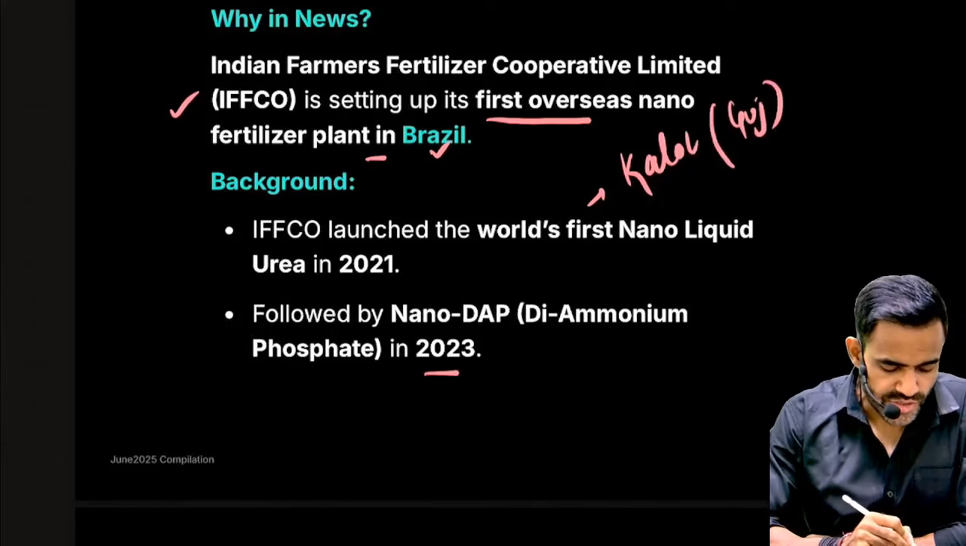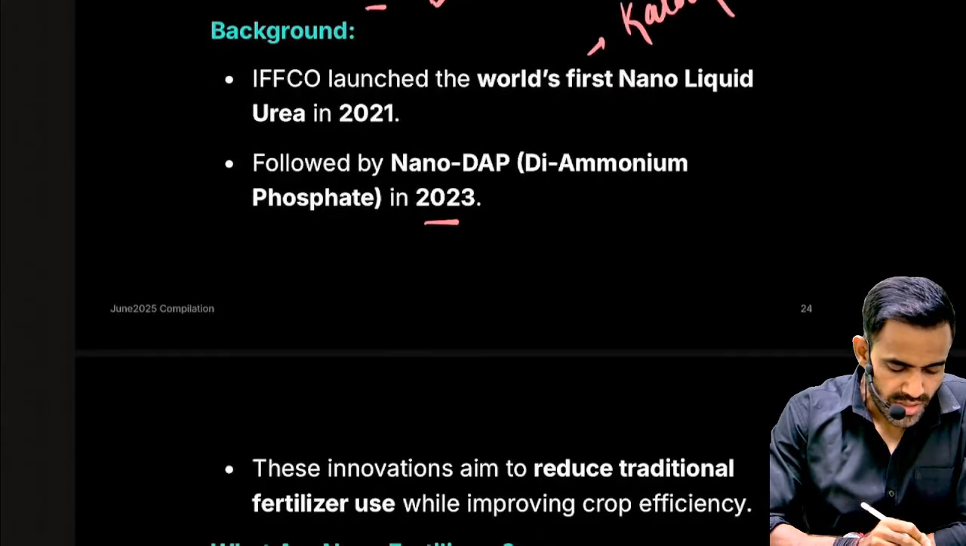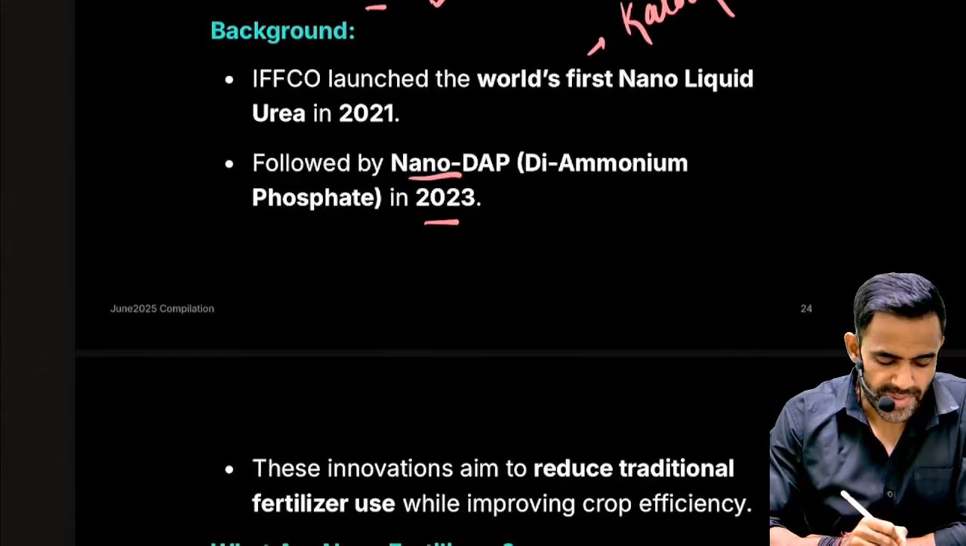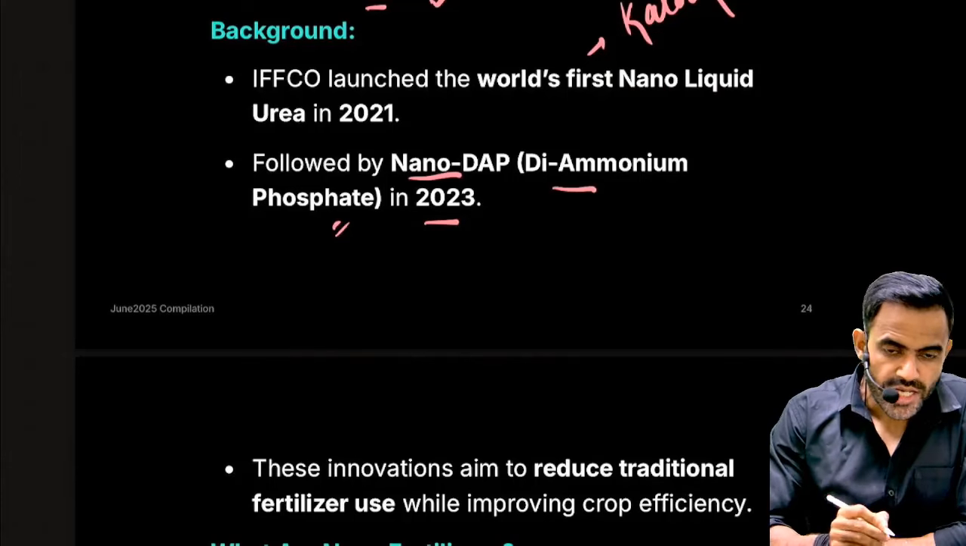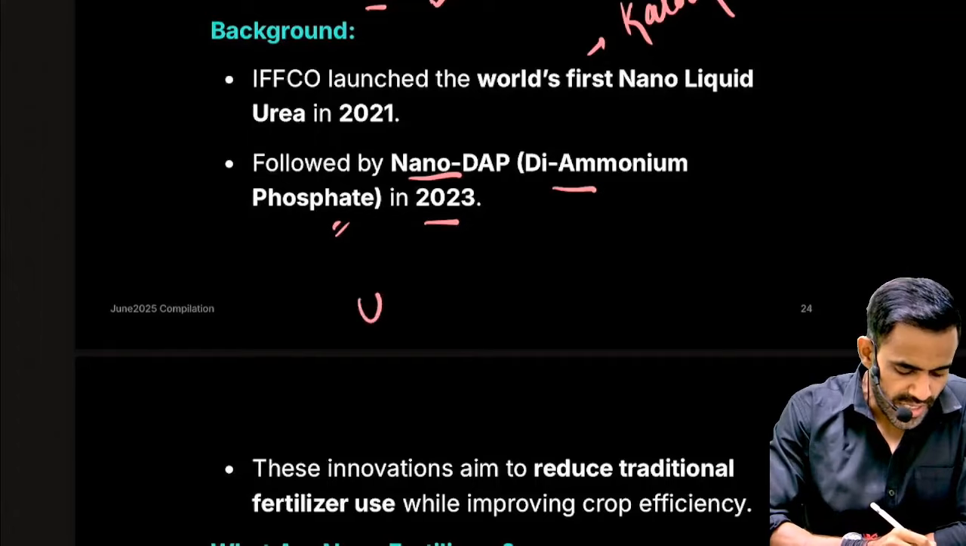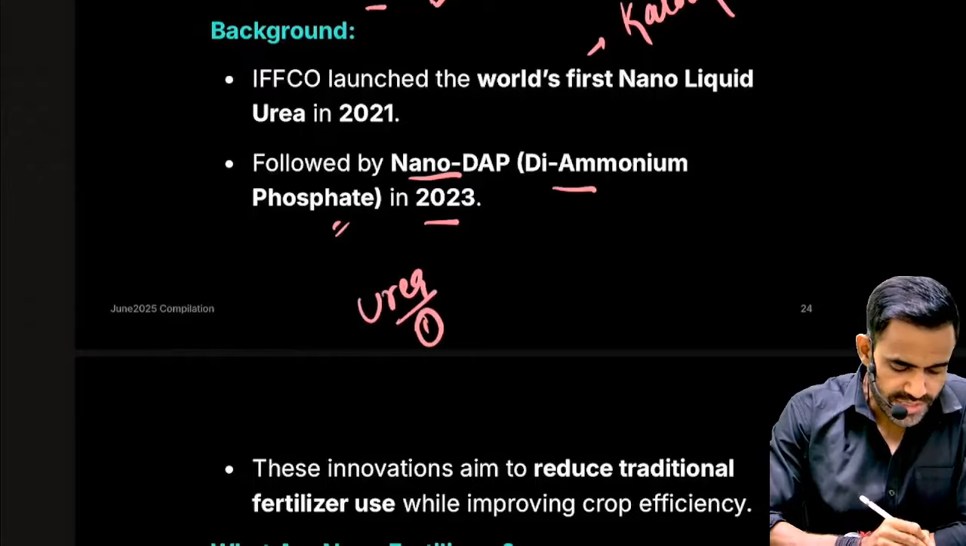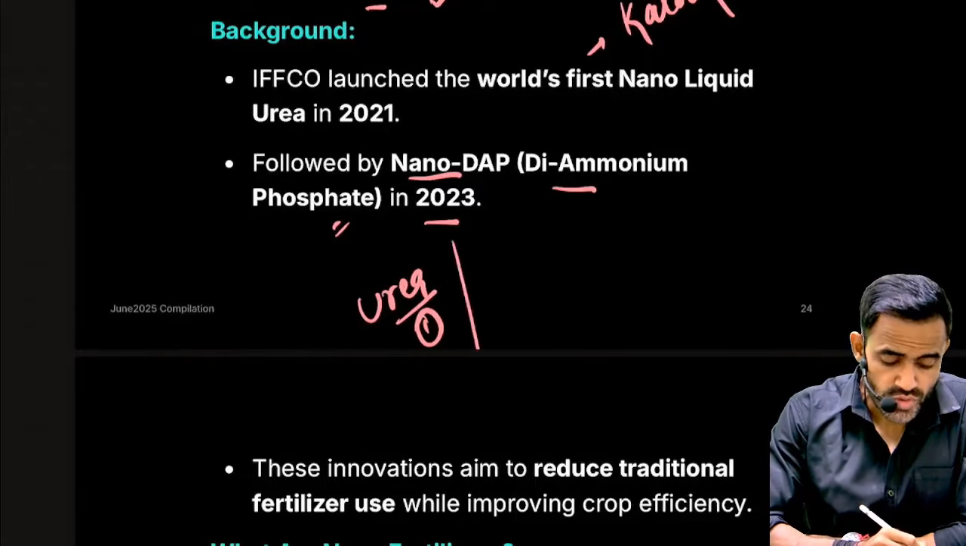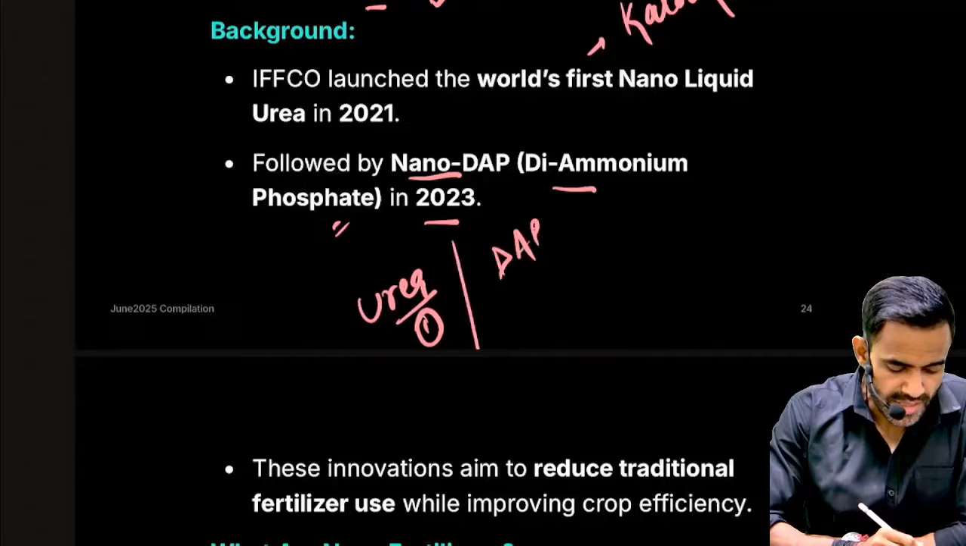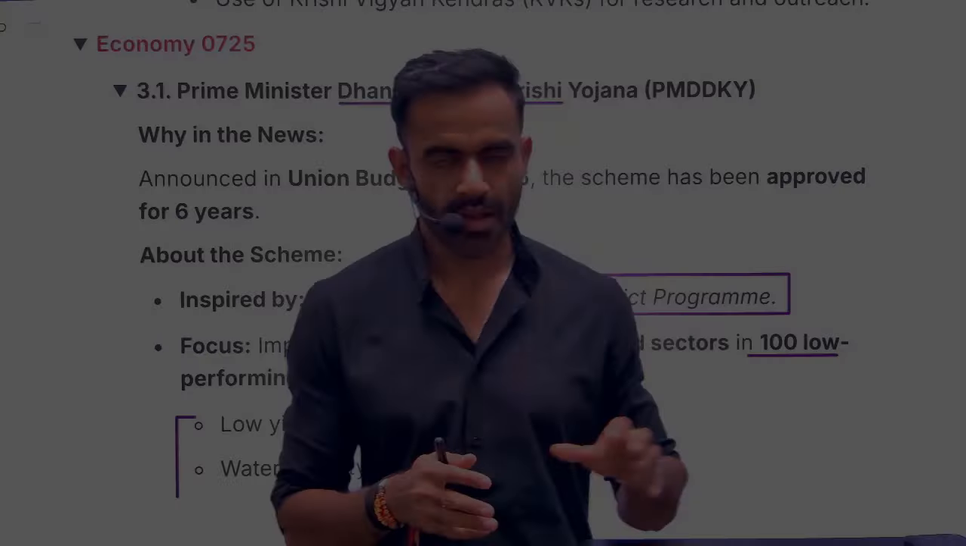Subsequently, in 2023, IFFCO had launched nano DAP. What is DAP? Diammonium phosphate. So in our country, urea is the most used fertilizer, and the second most used fertilizer is DAP, diammonium phosphate.